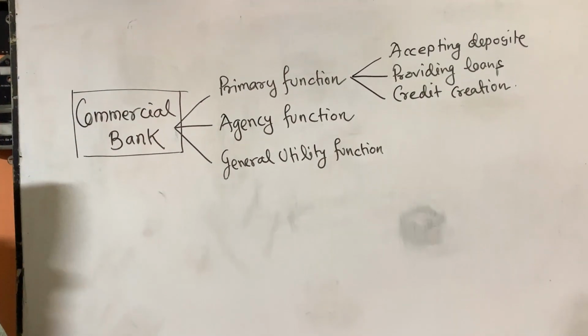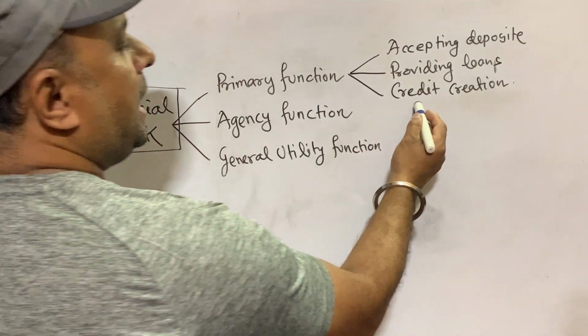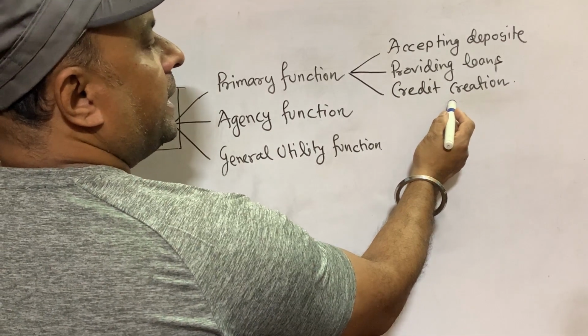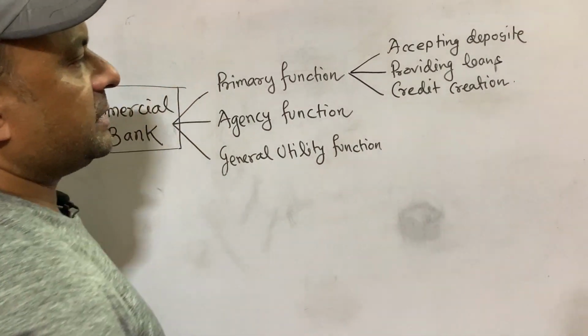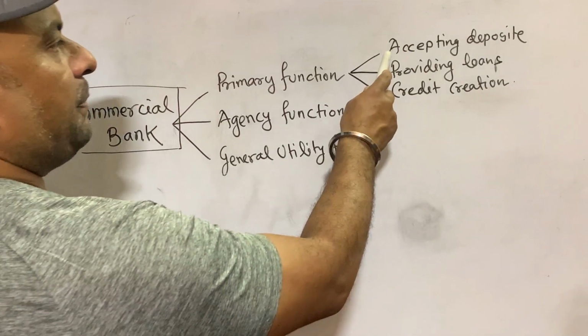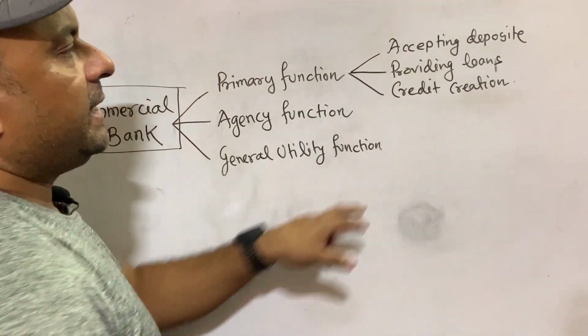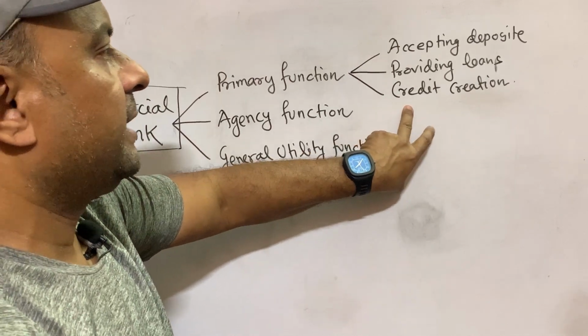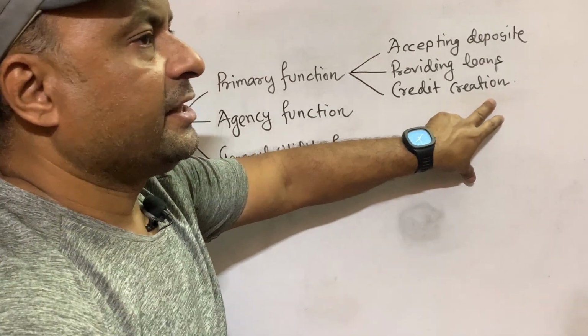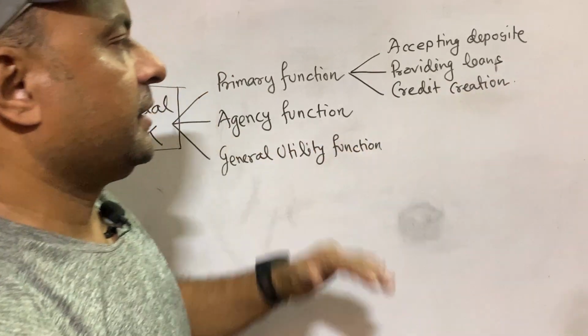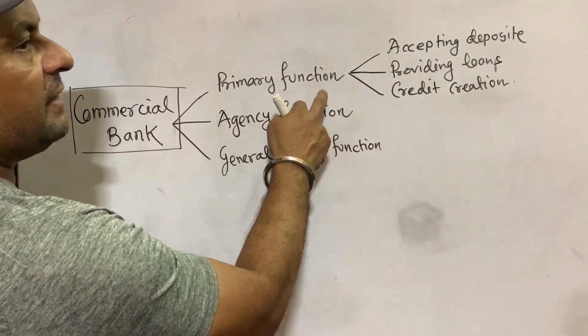The third primary function is credit creation. Credit creation means how a commercial bank creates credit, how it can expand its money. In the process of accepting deposits and providing loans, in between the bank is also able to expand its money. This is called credit creation. We will come to the details later. So these are all the primary functions.